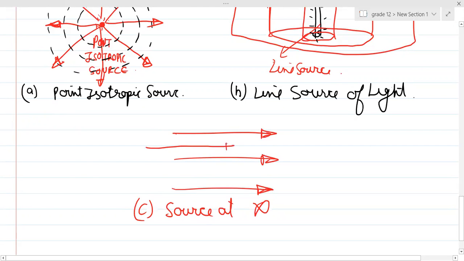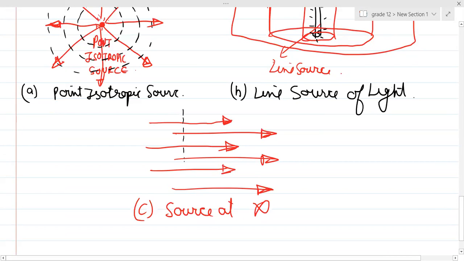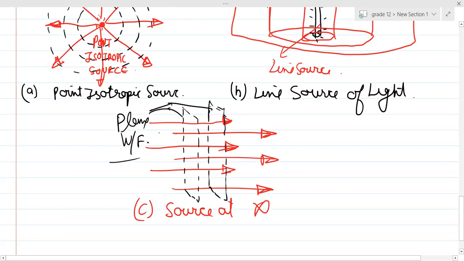Plane wavefront. Please remember these are your plane wavefronts. So these are your different wavefronts which are formed.